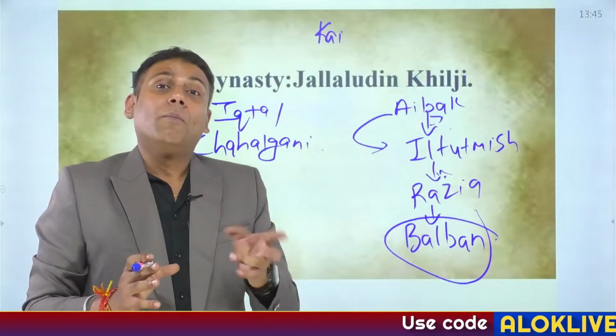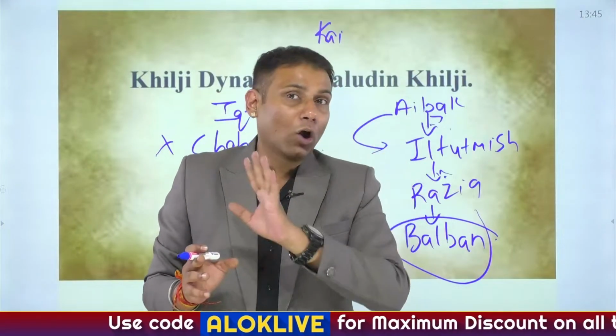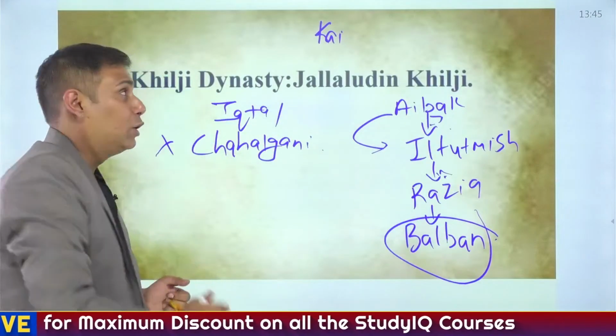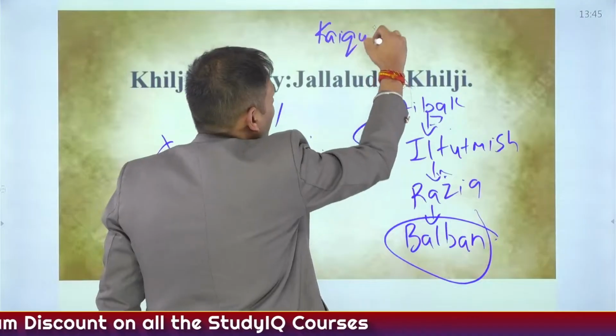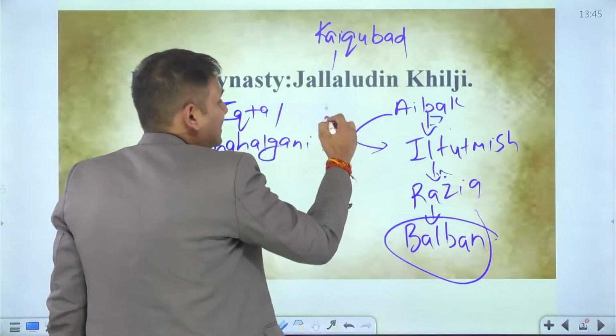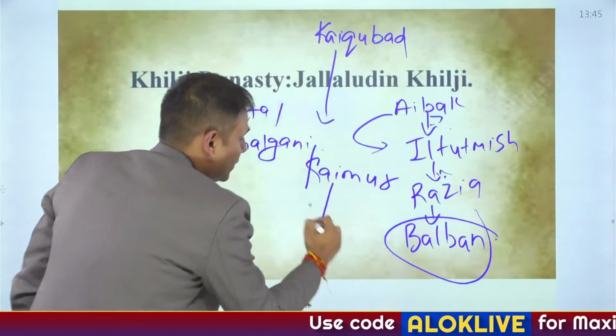So what happened? Balban chose one of the sons of Muhammad Khan, but he did not become the successor. Who became the successor? The son of Bughra Khan, whose name was Kaikubad. Kaikubad was succeeded by his son, whose name was Kaimur. And finally, we have studied about this.